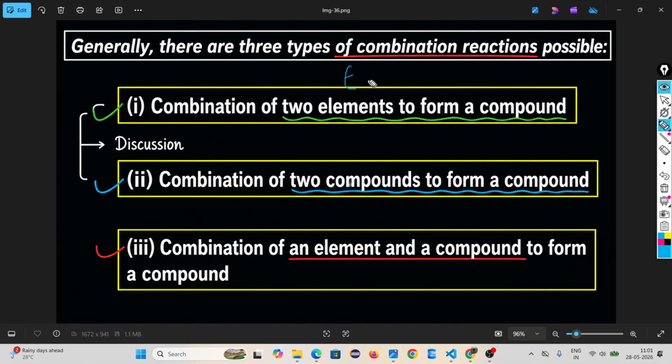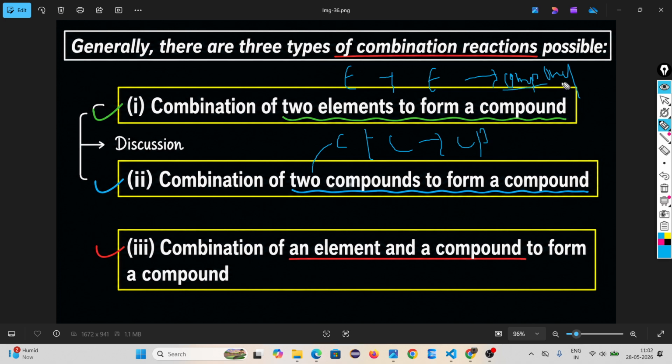If you are taking two elements, that is called a combination of two elements to form a compound. Then two compounds to form a compound. The product should be one.